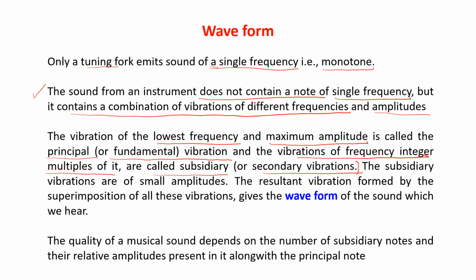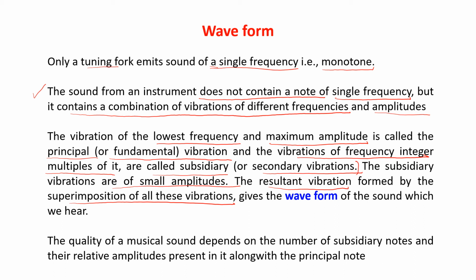The subsidiary vibrations are of small amplitude. Now what is the resultant vibration that we will get from that instrument? That is the superimposition of all these vibrations, the principal and all the subsidiary ones. That is the resultant vibration, and that gives the waveform of the sound coming out from that particular instrument, and we get it in our ear. We can hear it.